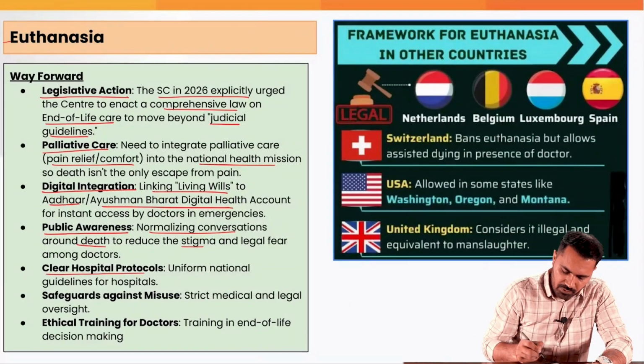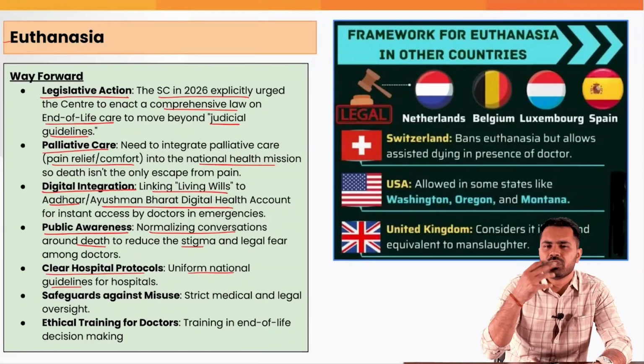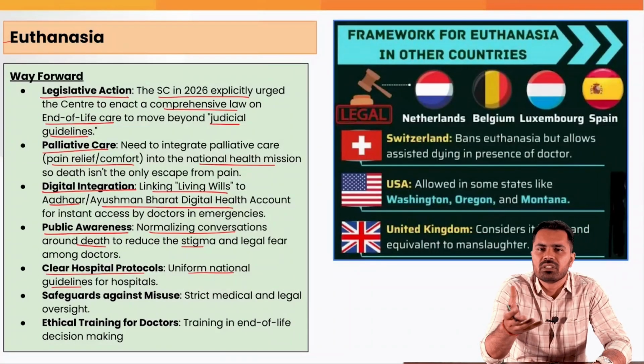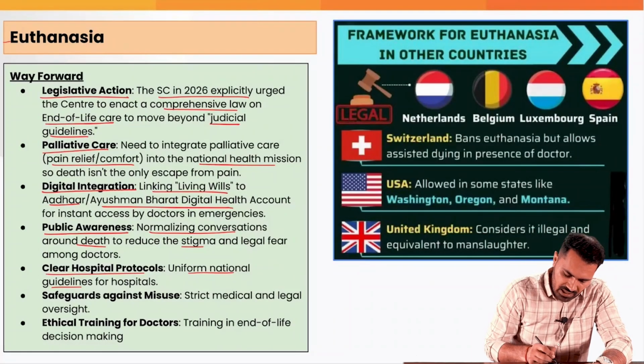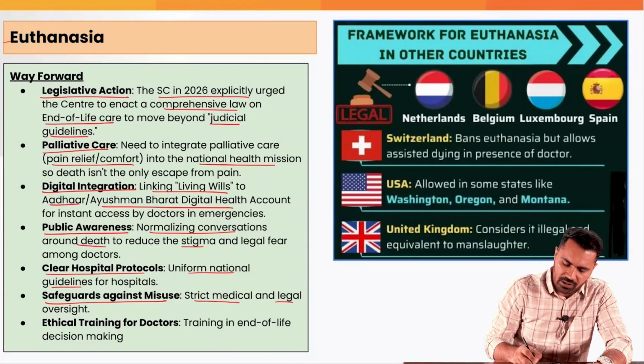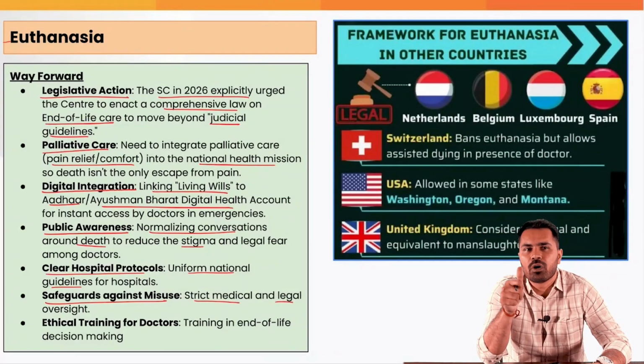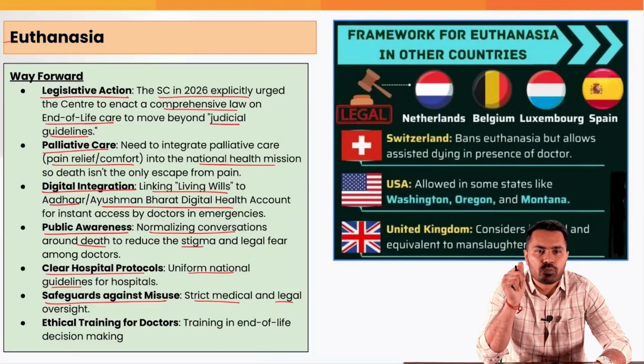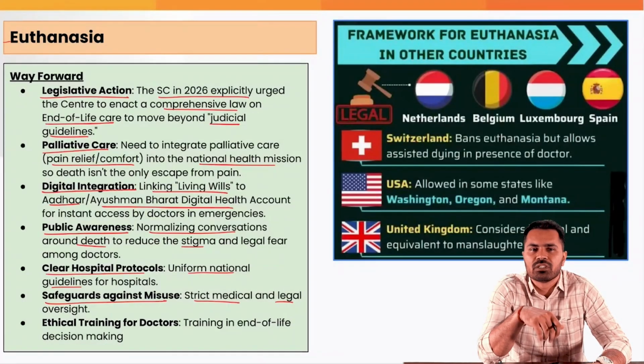Then clear hospital protocols with uniform national guidelines for hospitals have to be created, which will be part of any law created by the central government. Then we have to safeguard against misuse. Strict medical and legal oversight has to be given, and anybody found misusing this provision has to be dealt with very severe punishment so that a precedent can be set.